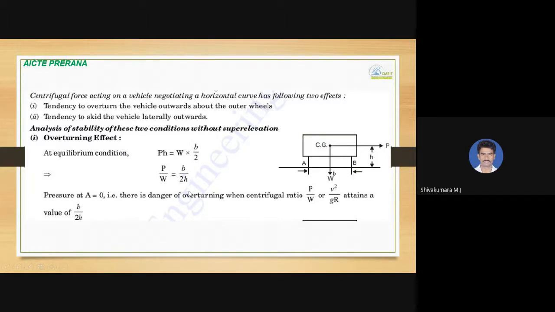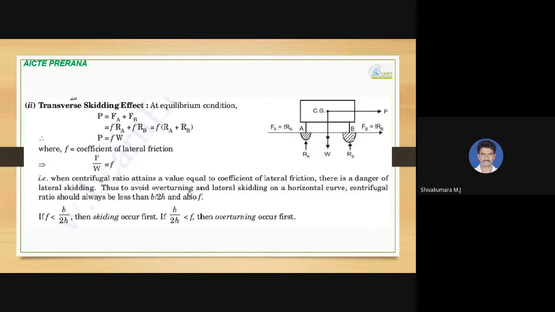So when P by W equal to B by 2H, that is a condition where pressure at A is 0. So there is a danger of overturning. So this is one case. And another case, that is a transverse skidding effect.